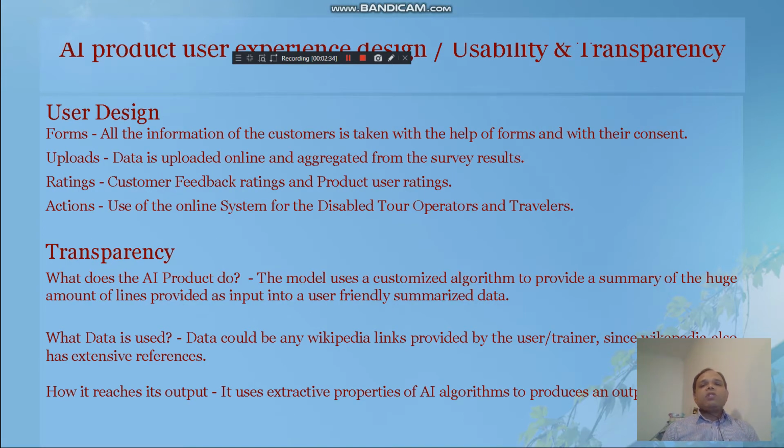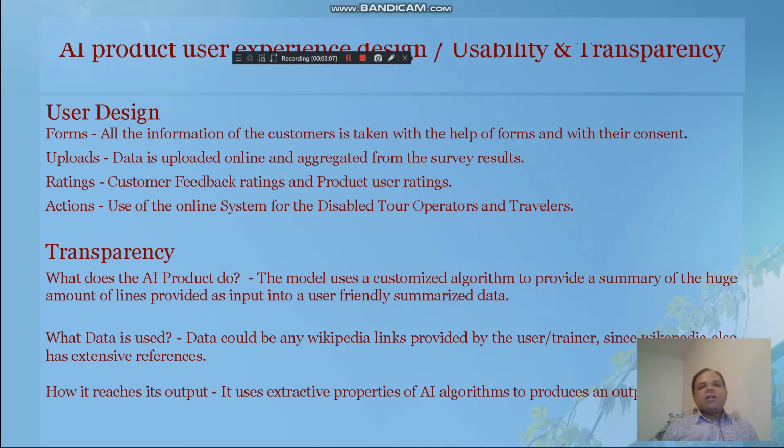In terms of usability, transparency, and user design, we collect our data from customers through forms, and we use their consent before doing that. The data is uploaded online and aggregated together, resulting in the survey results. The customer feedback ratings and product user ratings are our regular ratings, which are useful for finding our performance.